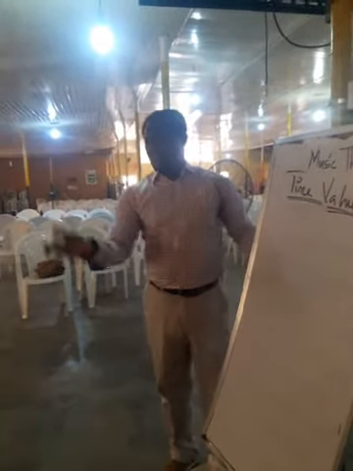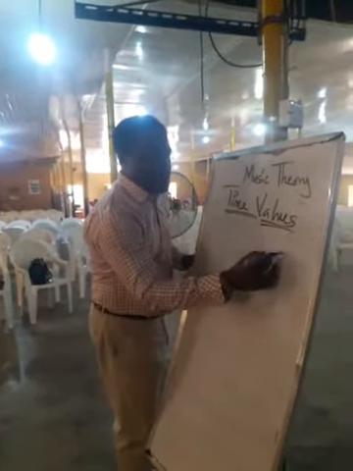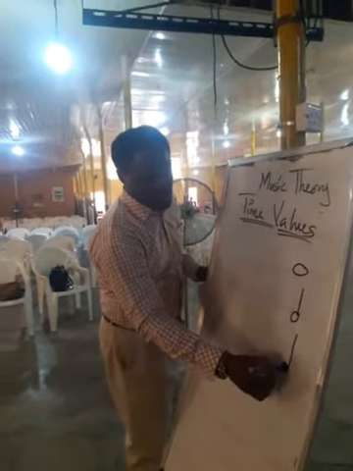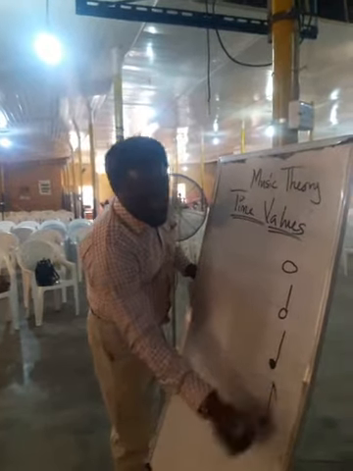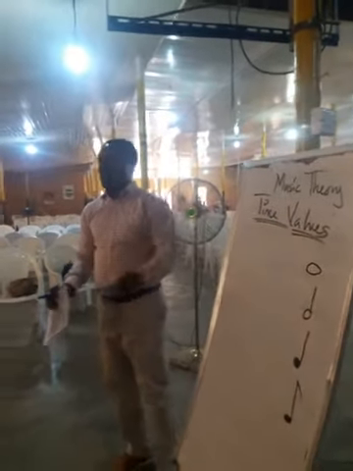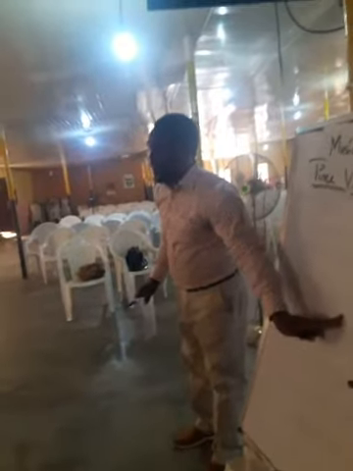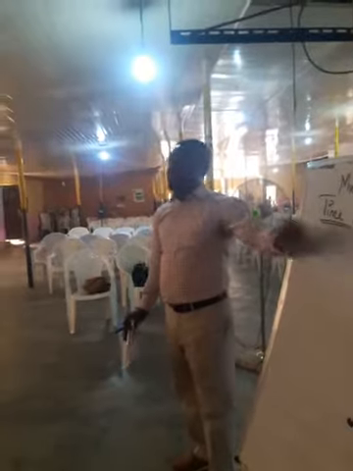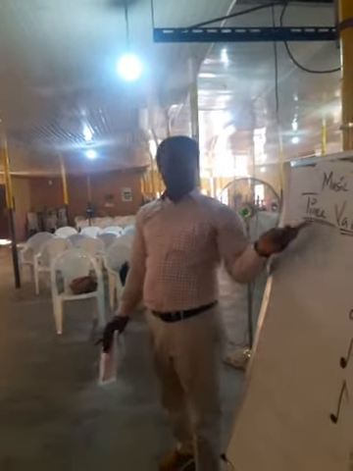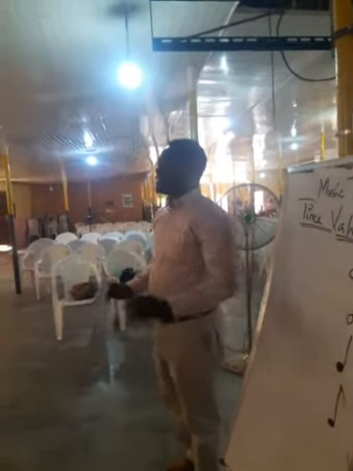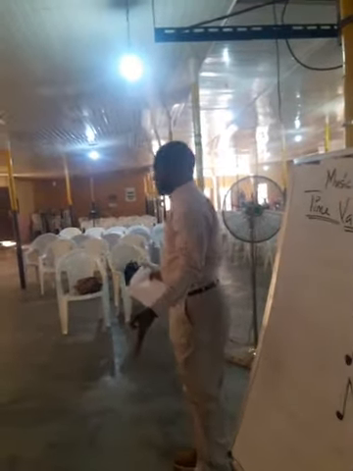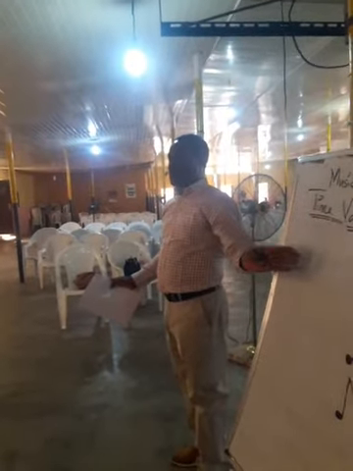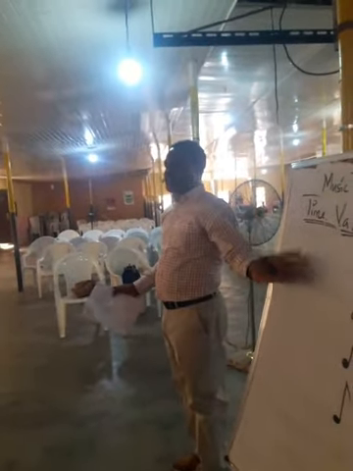And what are the time values? Look at it. You are familiar with these? At least you must have seen all these. All the symbols, all of them put together are called time values. So if you are addressing one of them, you call it time value. But if you are addressing all, you have time values. So it's a must for every member of the choir to know this.